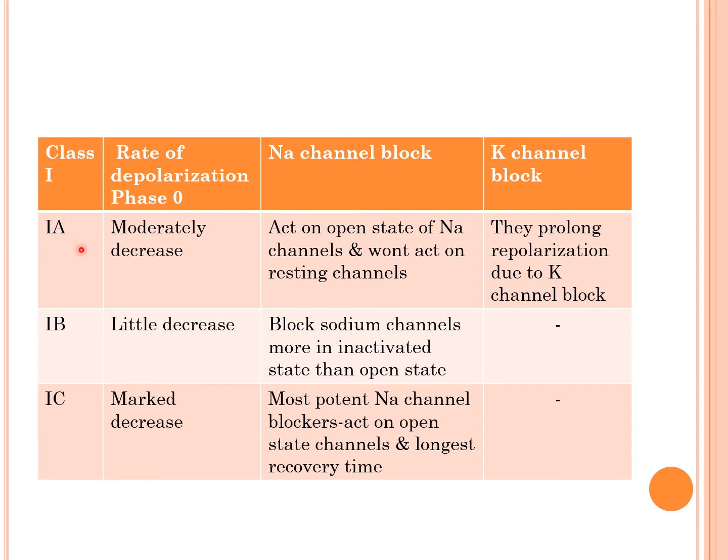Coming to class 1A, they moderately decrease the rate of depolarization of phase 0 of the action potential. Coming to 1B, they have a little effect on the rate of depolarization. Coming to 1C, they show a marked decrease in the rate of depolarization of phase 0.